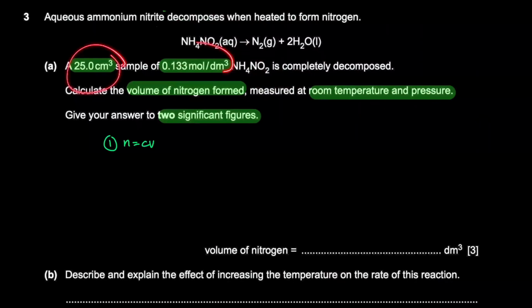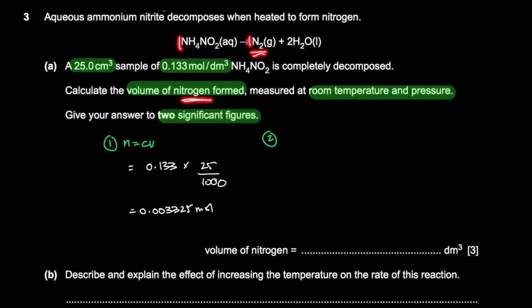The known quantity is the concentration and the volume of this solution. So n is equal to CV. Concentration is 0.133. The volume is 25 over 1000, right? It has to be taken in dm cube, given in cm cube. So we get 0.133 times 25 over 1000, which is 0.003325 moles.